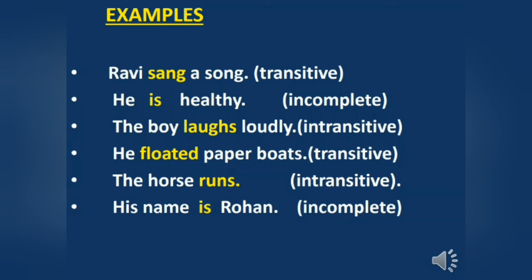We studied about transitive verb, intransitive verb, and incomplete verb. Transitive verbs are the verbs which require object, whereas intransitive verbs are the verbs which do not require any object, whereas incomplete verb requires complement to complete its meaning.